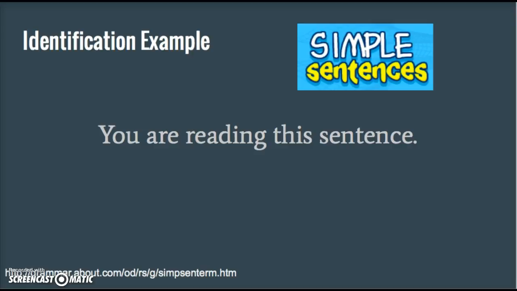An example of a simple sentence would be the sentence that is on the screen. The sentence, "You are reading this sentence," is a simple sentence because it has only one independent clause. It has one subject and one predicate. However, simple sentences are not always short, as they can have modifiers. For example, if I said, "Your incredibly intelligent mind is reading this sentence rather quickly," it would still be a simple sentence because there is only one independent clause. It just happens to have a lot of modifiers that makes it longer.